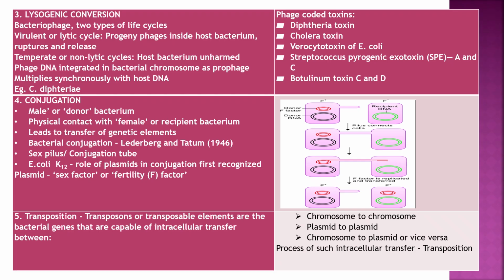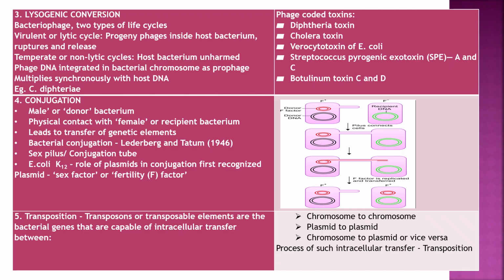Lysogenic conversion. Bacteriophage has two types of life cycles. Virulent, that is the lytic cycle: progeny phages form inside the host bacterium, which ruptures and releases them. Temperate or non-lytic, that is the lysogenic cycle: the bacterium is unharmed, and phage DNA is integrated in the bacterial chromosome as prophage, which multiplies synchronously with host DNA. Example, Corynebacterium. Phage-coded toxins are diphtheria toxin, cholera toxin, verocytotoxin of E. coli, streptococcus pyogenic exotoxin, and botulinum toxin C and D.